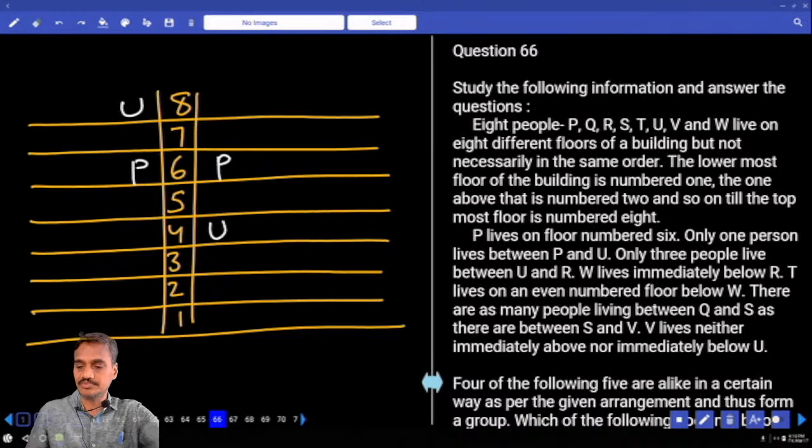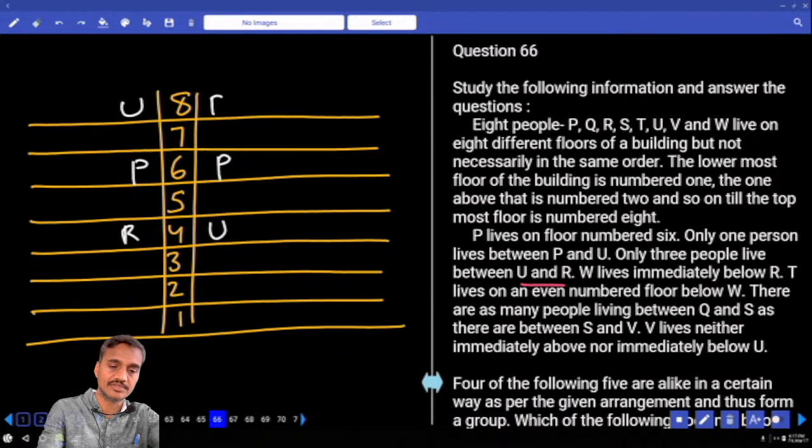And next one, 3 people between U and R. In between U and R, exactly 3 people: 1, 2, 3, and R is here. Now in this one, 3 people between U and R.